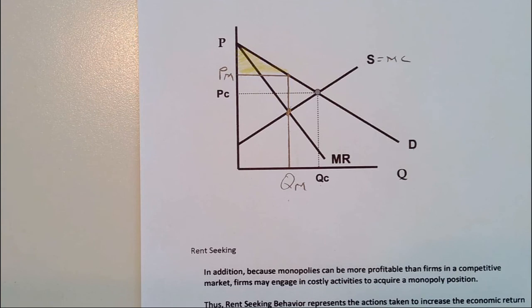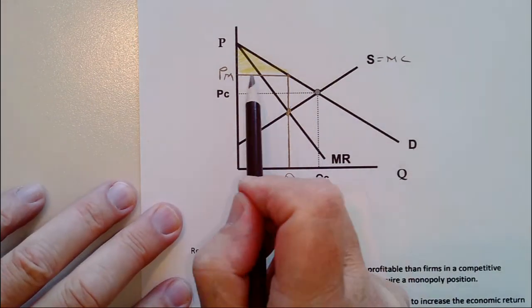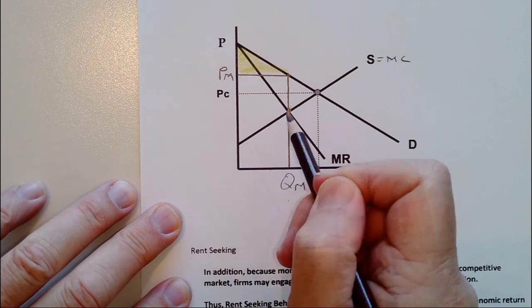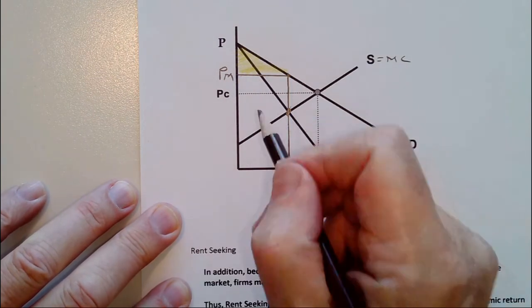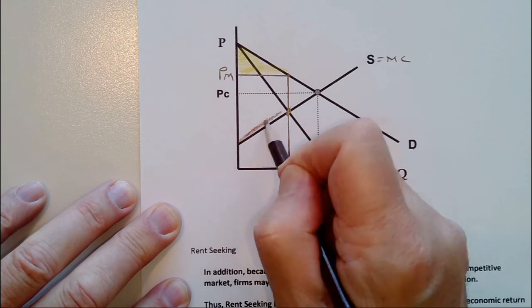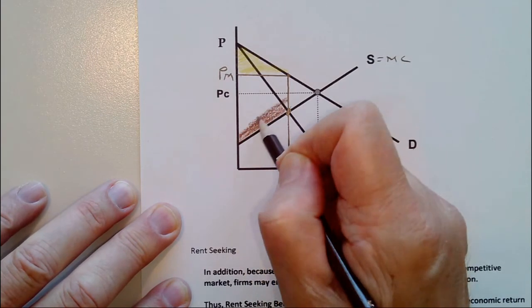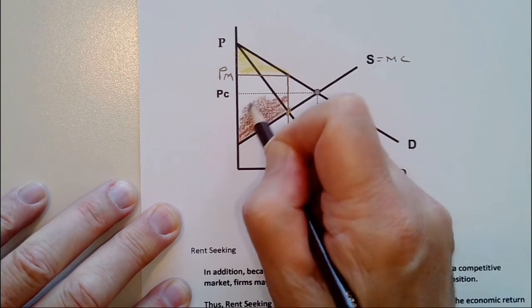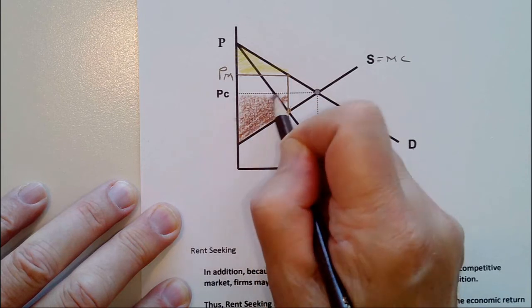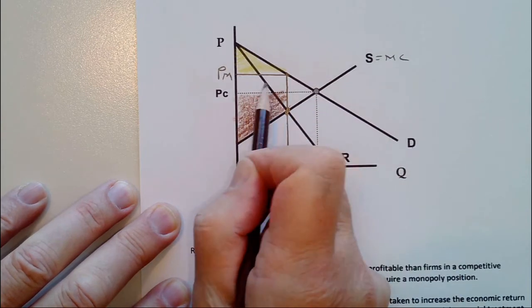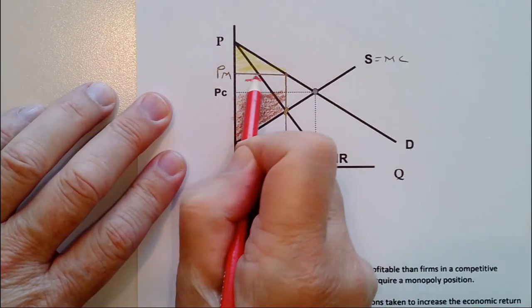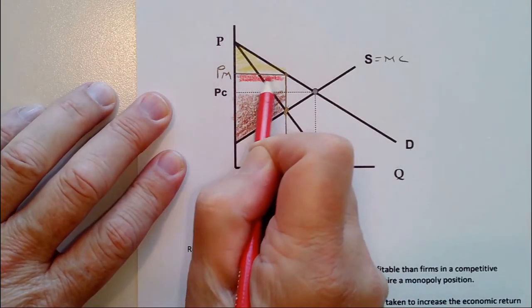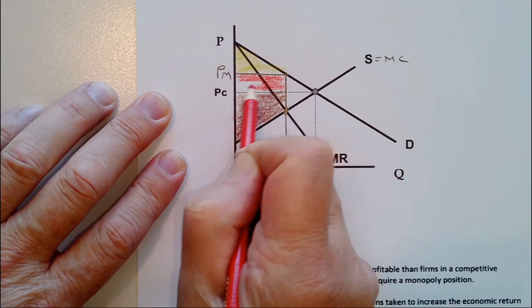The producer surplus is everything that's below the price, above supply. Supply is the cost of making things. Price is what they get from the customers, and so this would be their surplus, their profit. And let me just put a different color up there. It's still part of the surplus for the suppliers. I'm just going to make this part a little different color because I want to talk about it.